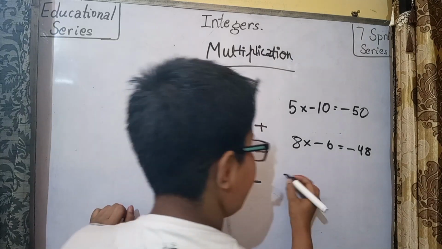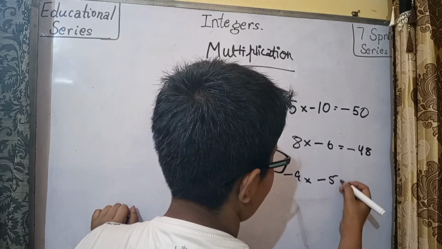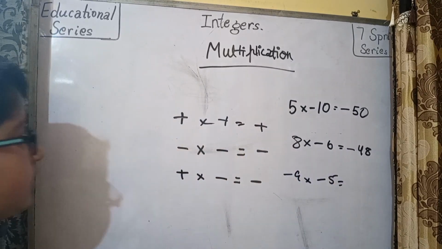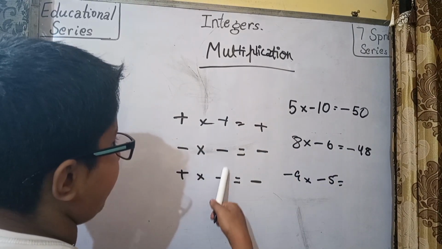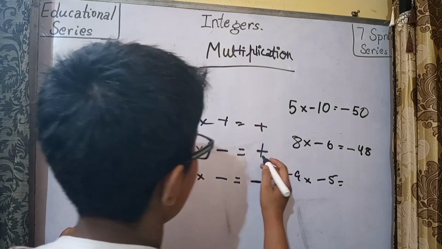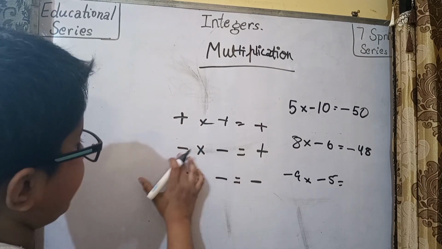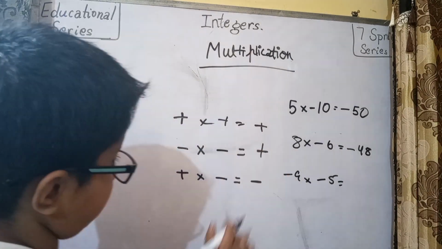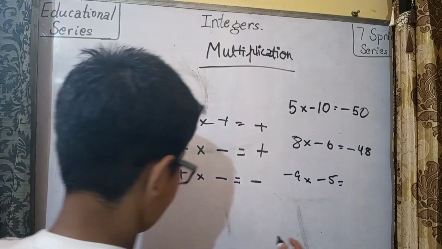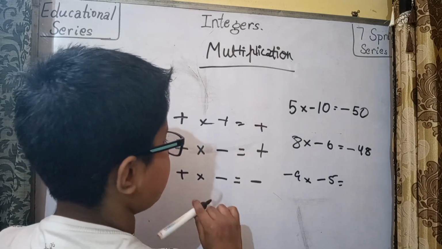Minus 9 into minus 5. Sorry, I have given the wrong rule. It's my bad. Minus into minus is equal to plus. Not like the earlier one which we learned, where minus minus was minus.